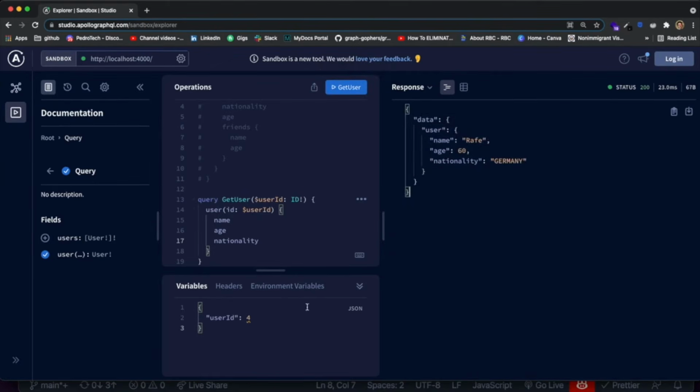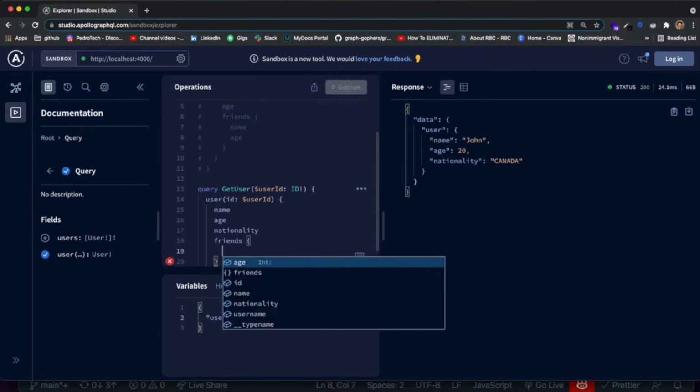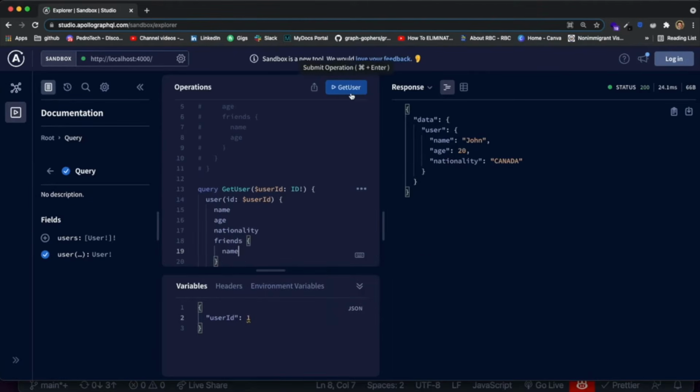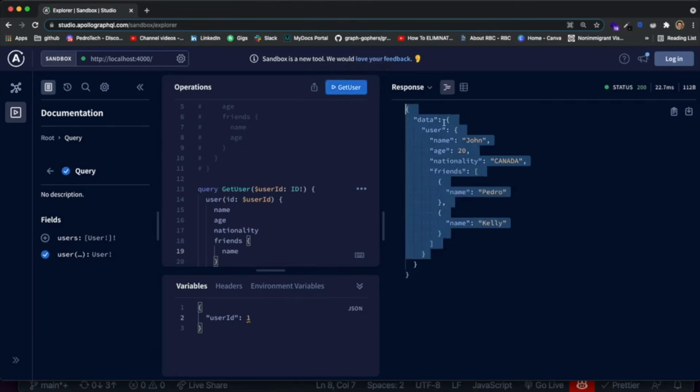If we try getting, for example, Pedro, we can put 1 over here, and oh, it's not Pedro, it's John, yeah, and it works perfectly. And if we want to add the friends property over here for John, and we only want to get the name for each friend, we can click on get user, and now it specifies everything we want from the user. You can see it's pretty simple.